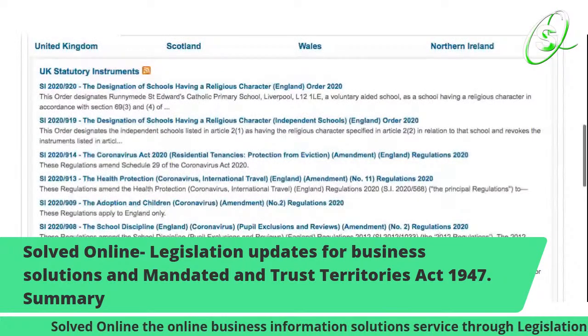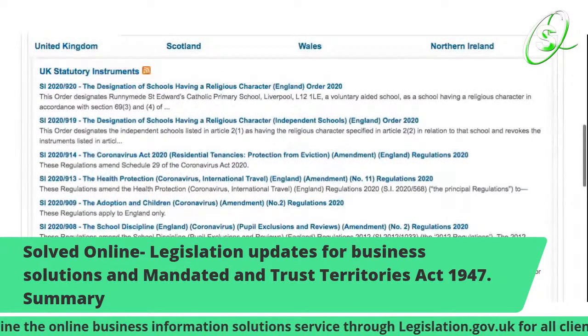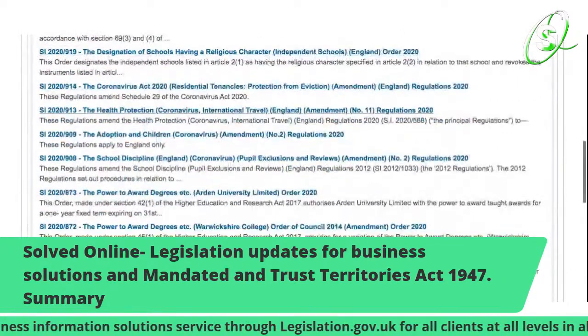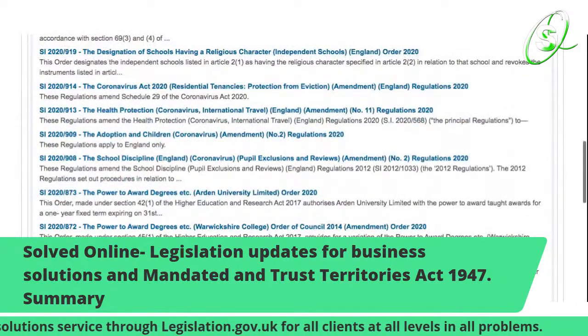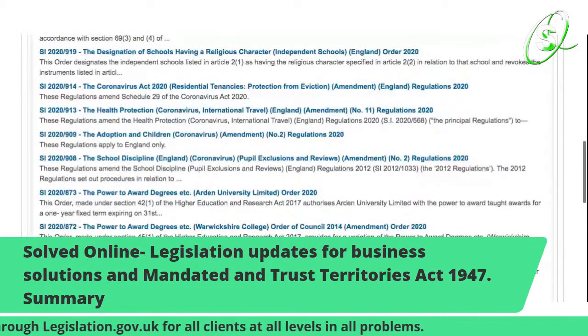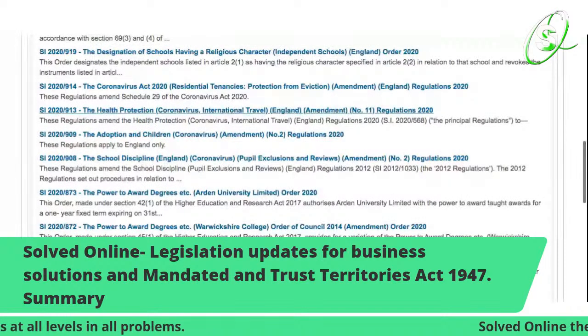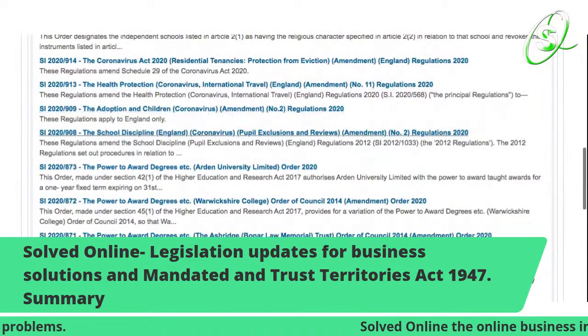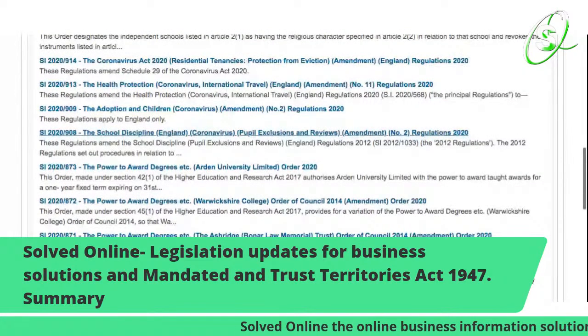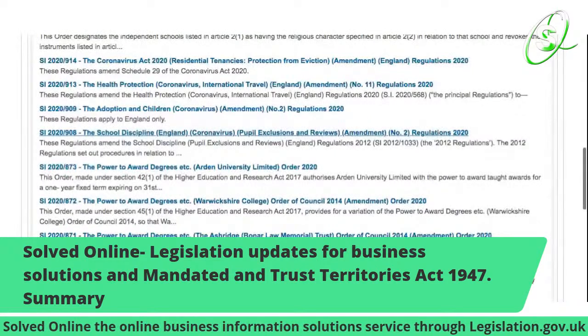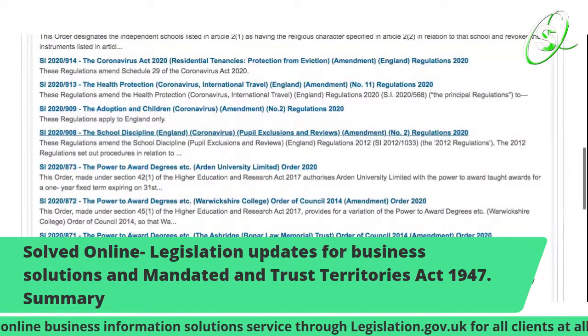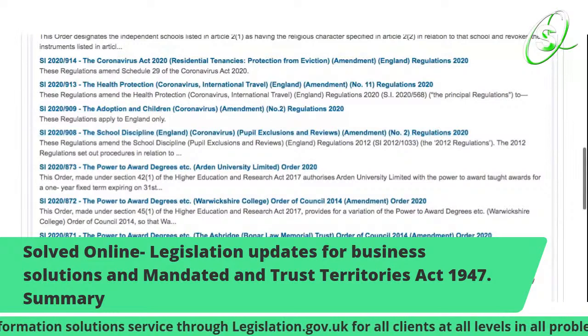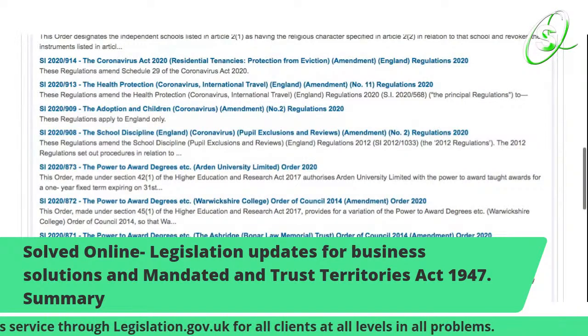Character, England Order 2020. The next one is the Designation of Schools Having a Religious Character, Independent Schools, England Order 2020. And then the next one is the Coronavirus Act 2020, Residential Tenancy, Protection from Eviction Amendment, England Regulations 2020. That is very important for anyone going through this type of hassle.